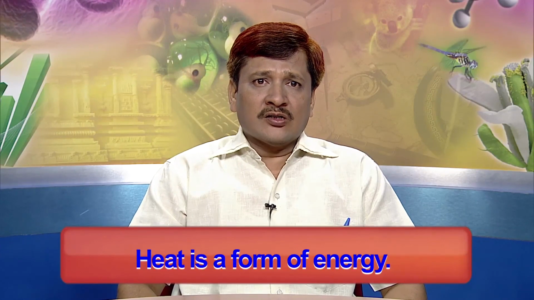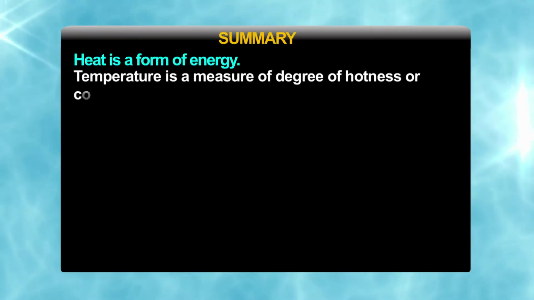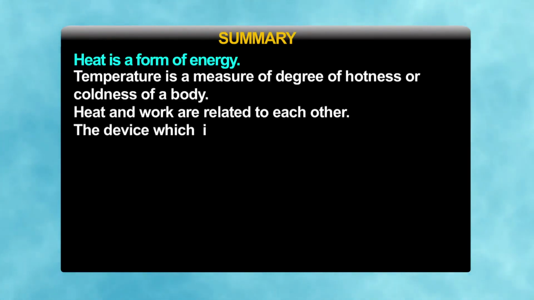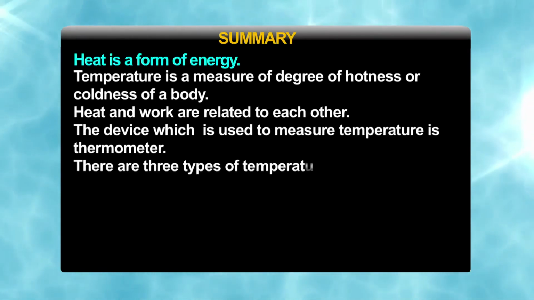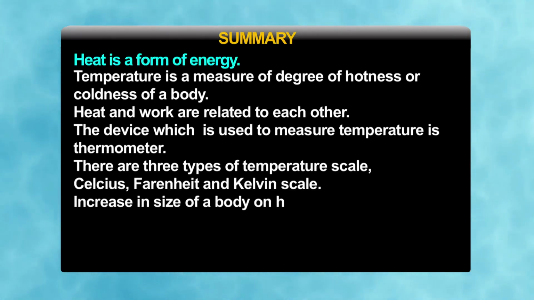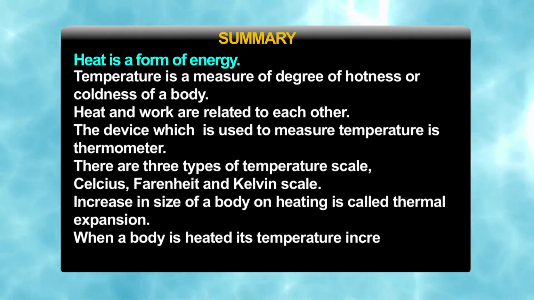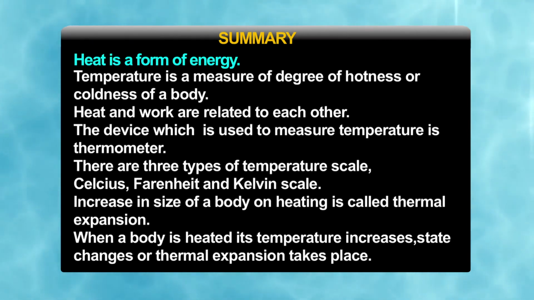So, what is the conclusion? First, heat is a form of energy which gives us the sensation of warmth. Temperature is the measure of the degree of hotness or coldness of a body. Heat and work are related to each other. The device used to measure temperature is called a thermometer. There are three types of temperature scales: the Celsius scale, Fahrenheit scale and Kelvin scale. The increase in the size of a body on heating is called thermal expansion. When a body is heated, its temperature increases, so its state changes, or thermal expansion takes place.